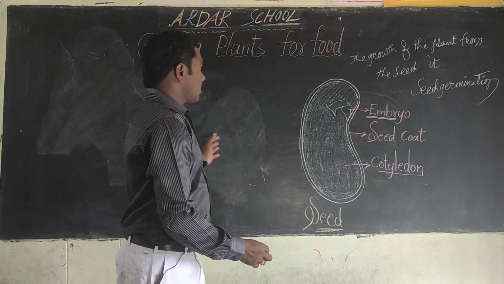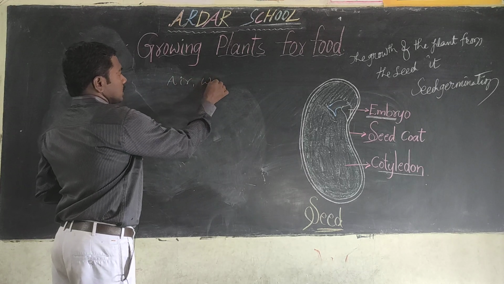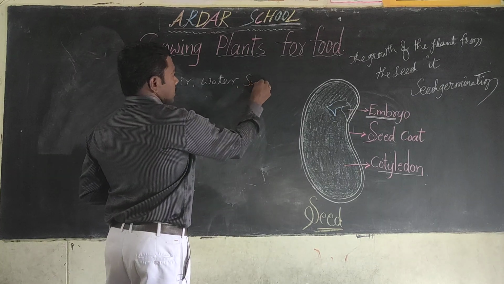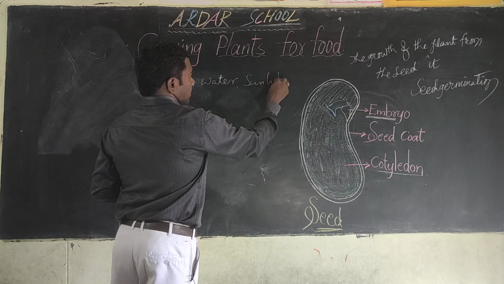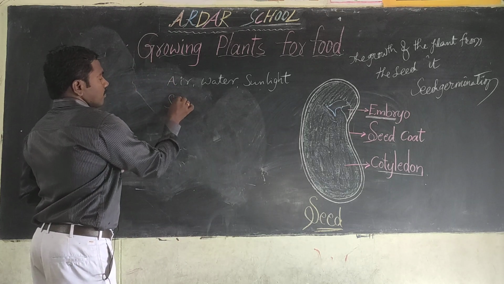So what are the factors? Air, water, sunlight, next soil.